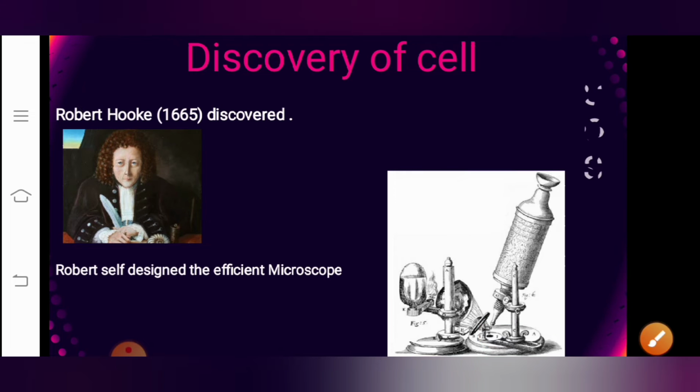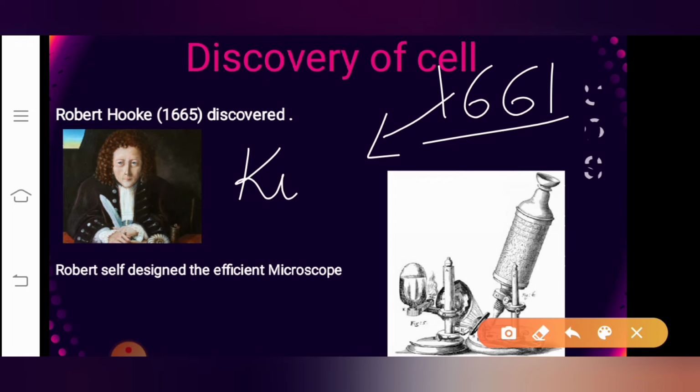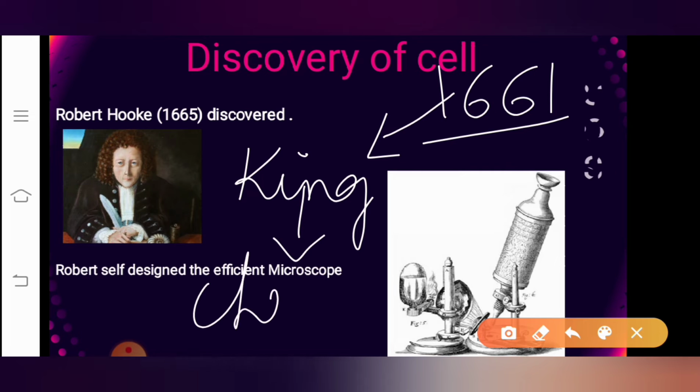But somewhere around 1661, a person by the name King Charles of England asked Sir Christopher to make a series of microscopical studies.